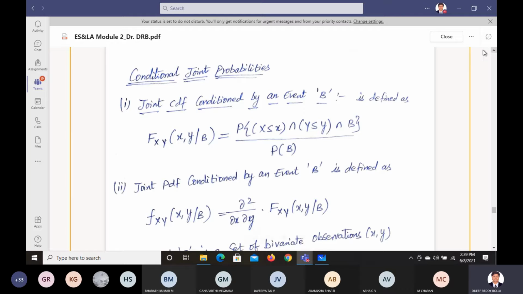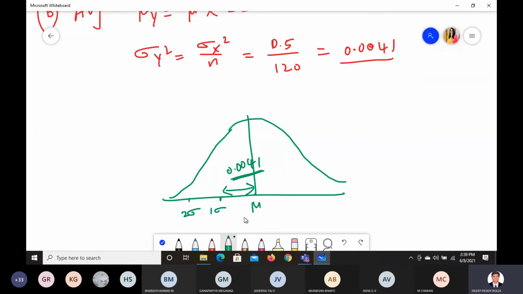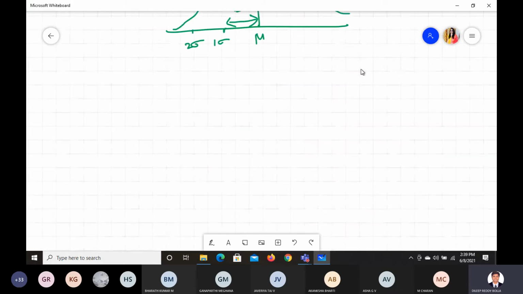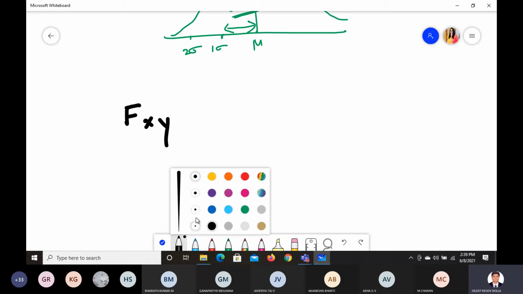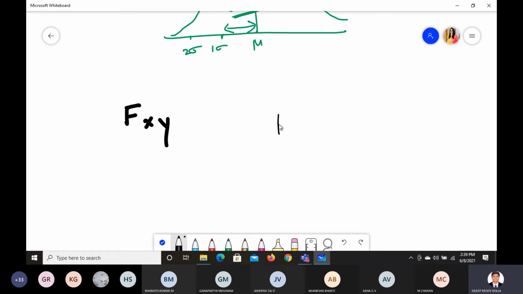Before, we were trying to find only x and y, only two factors. We were trying to find f of x and y. Now, along with that, we are trying to find something called b also. This b is a new event.